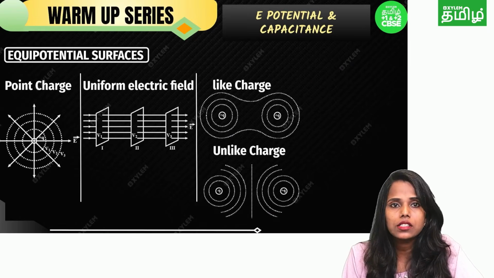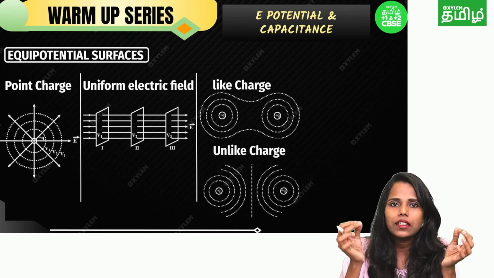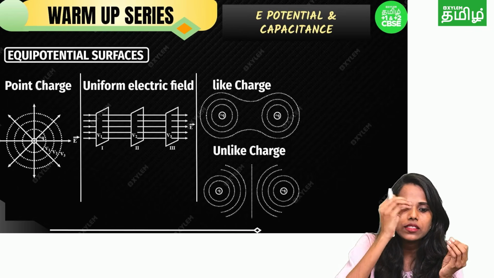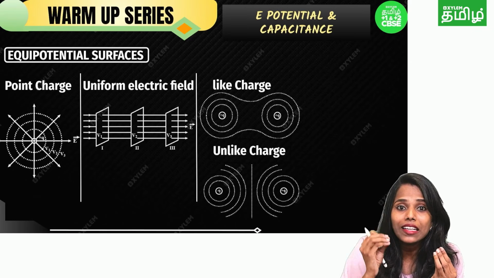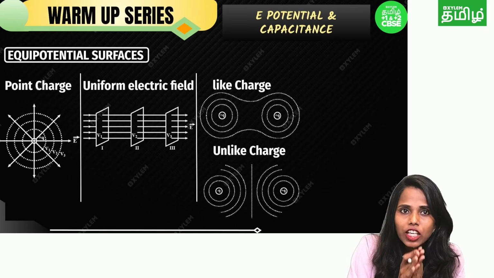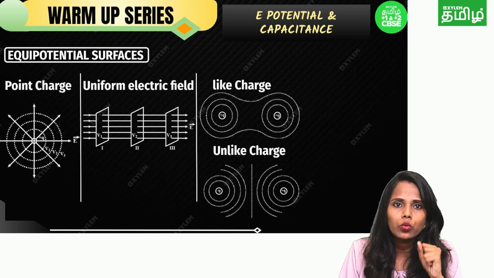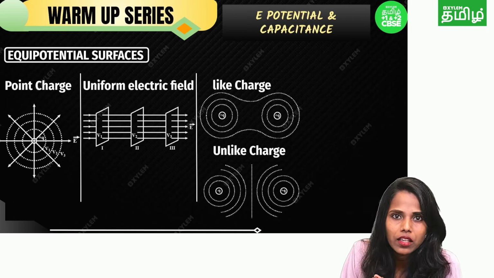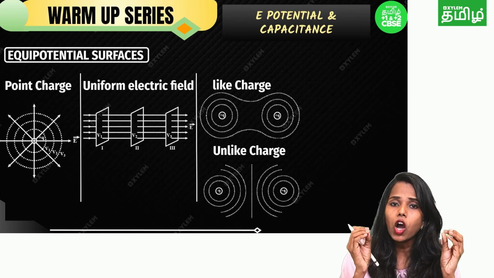Next, equipotential surface. What is an equipotential surface? You can take any node or any material, and over there you can see multiple points. When you get the same potential on all the points, this is called an equipotential surface. Everywhere on the plate or something, you will get points where the potential is the same. If the potential is the same, you don't need to calculate the potential difference, so the potential difference is always 0.